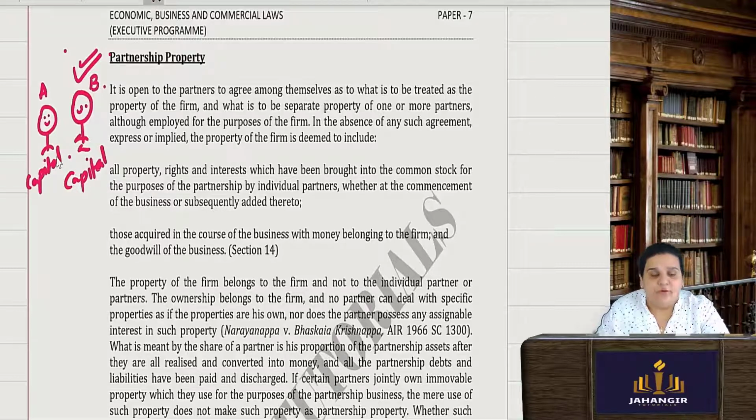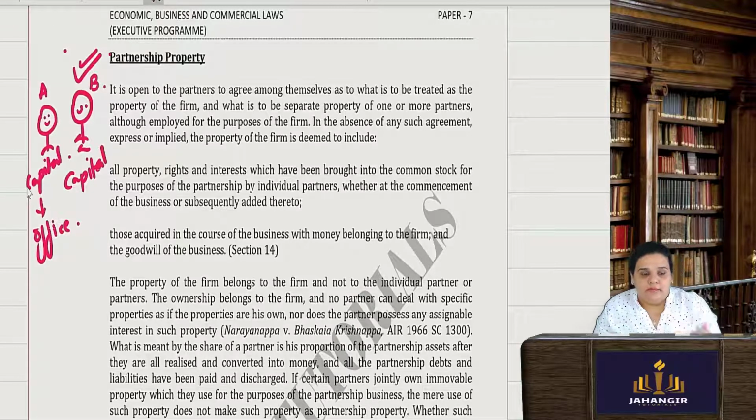Then A is saying I also have one office which I can provide to the firm, and the firm will pay rent to me. There can be property brought in by the partners, and there can be property acquired afterwards by the firm. Now, how do we understand what is partnership property? Because later on there should not be any disputes.